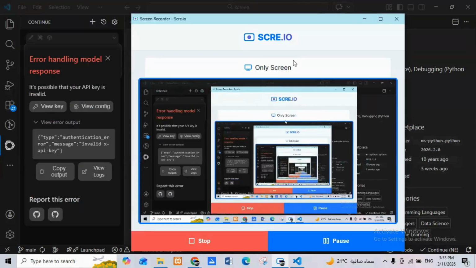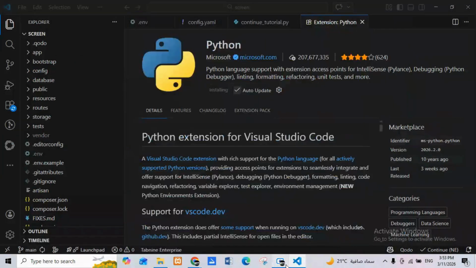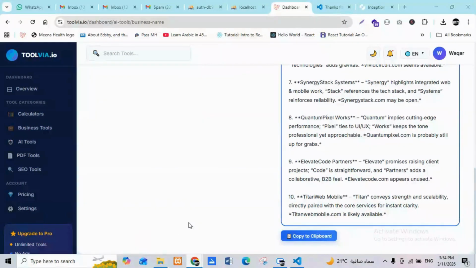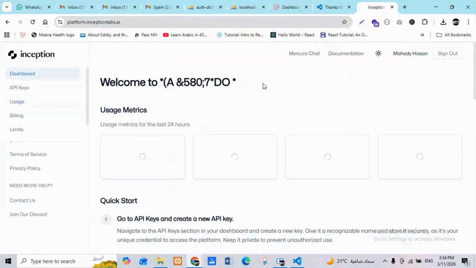This is the scenario, what exactly we did. You can use the Inception API as an agent. If you have any question regarding this and regarding the Inception API, you can ask me and I will answer in the comment section.